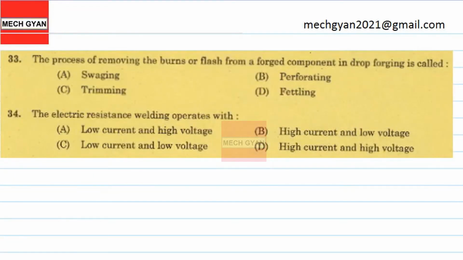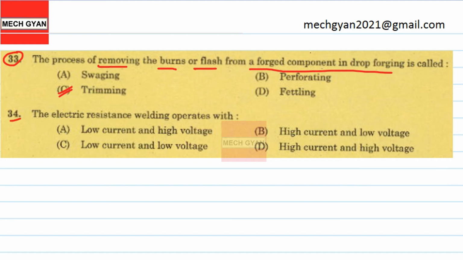So next question number 33. The process of removing the burrs or flash from a forged component in drop forging is called trimming. So 33 answer choice is C.